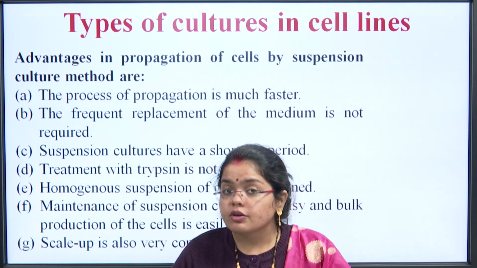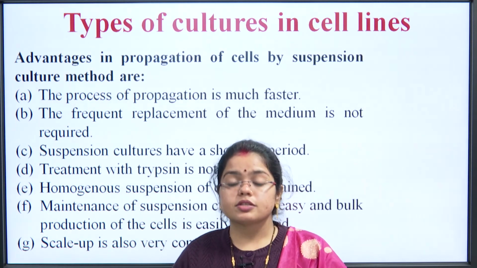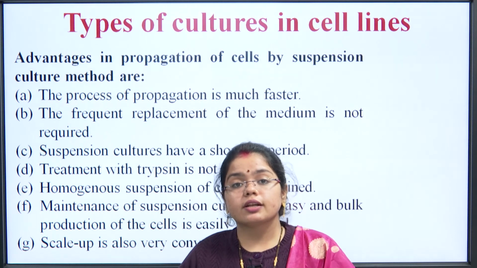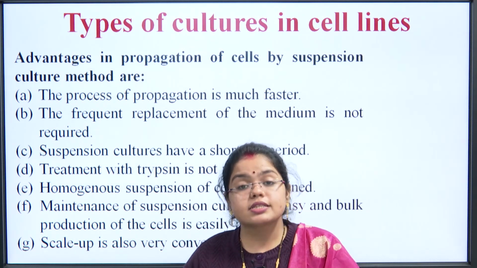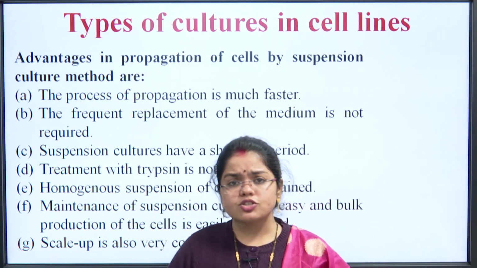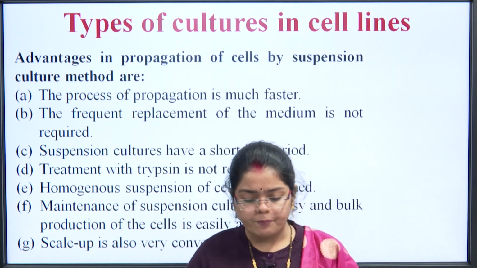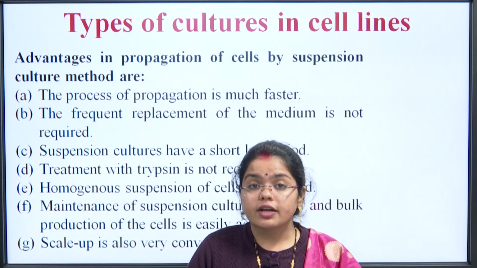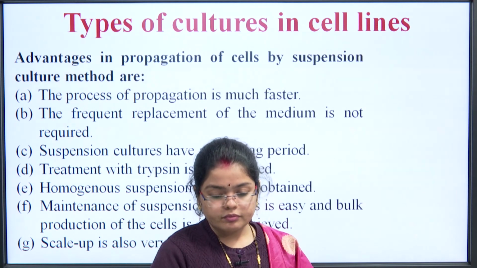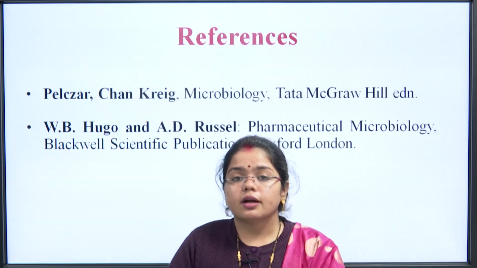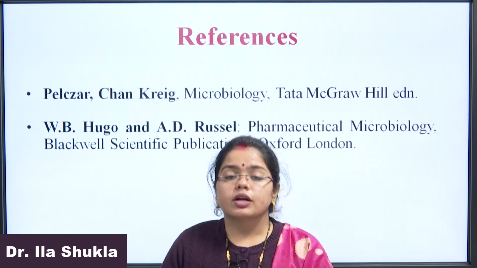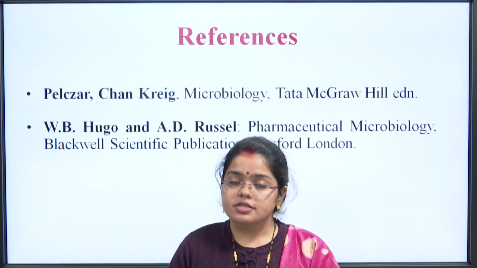Treatment with trypsin is not required, the requirement of trypsin is not there. A homogeneous suspension of cells is obtained. Maintenance of suspension cell culture is easy and bulk production of cells is easily achieved because we can easily transfer it to another medium. We just need to pour it into the next fresh media. Scale up is also very convenient, and we can easily measure the growth in it. So, this was the complete presentation, and we covered the different types of cultures, and this is all for today.